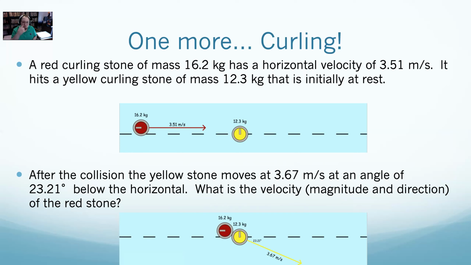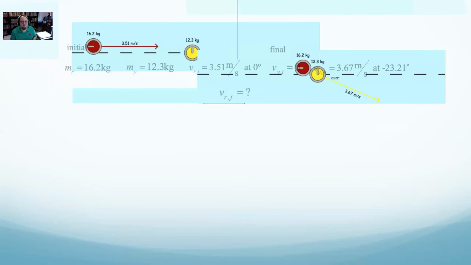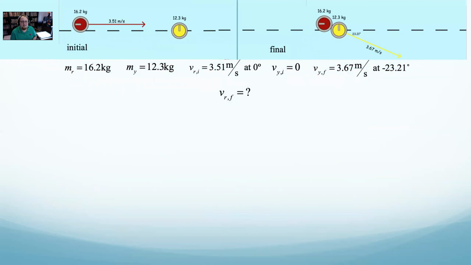So all of my numbers are written right on this figure. I have to admit, I just found this figure and made the problem around it. And so I'm going to say those are the numbers I need: my mass of red, my mass of yellow, my velocity red initial, 3.51 at 0 degrees, my velocity of yellow initial is 0, my velocity of yellow final, and I'm once again just doing a negative angle to make my life easier.